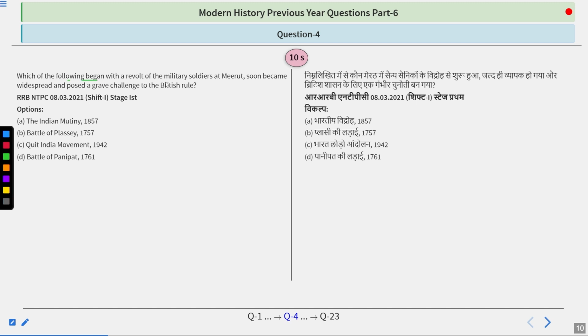Which of the following began with the revolt of military soldiers at Meerut, soon became widespread and posed a grave challenge to British rule? Options are Indian Mutiny 1857, Battle of Plassey 1757, Quit India Movement 1942, Battle of Panipat 1761. So try to understand the question and find out the answer, guys.